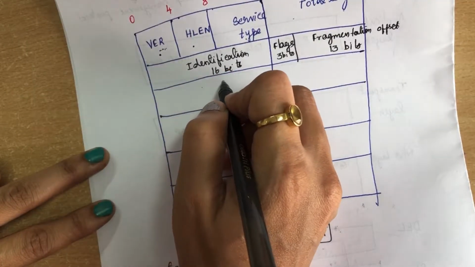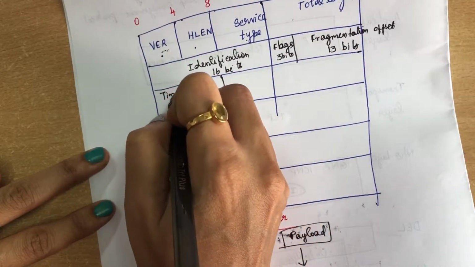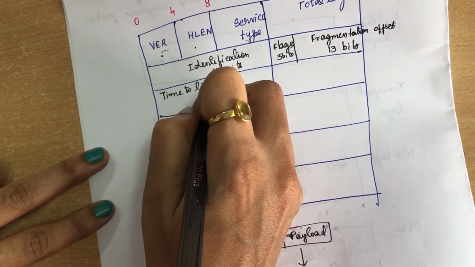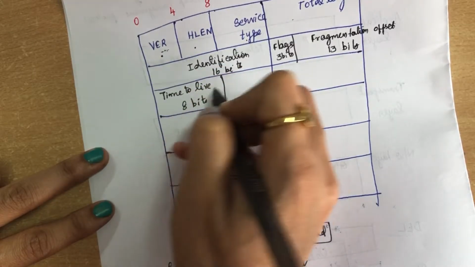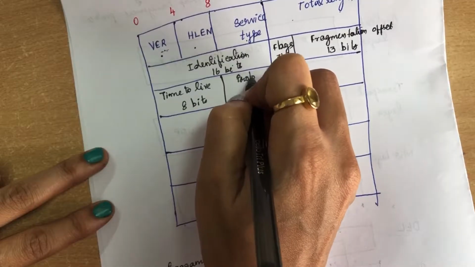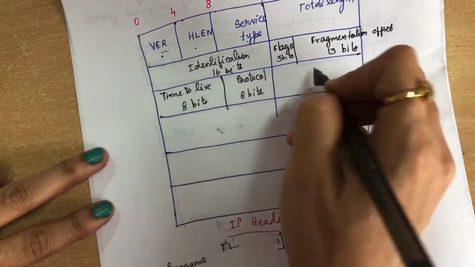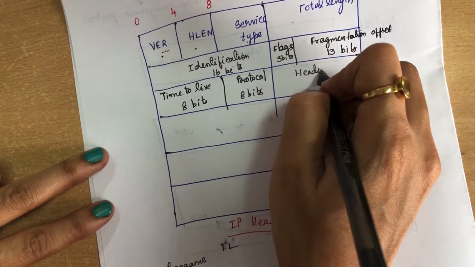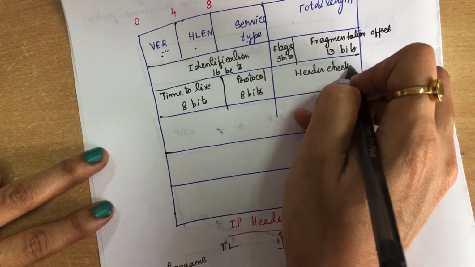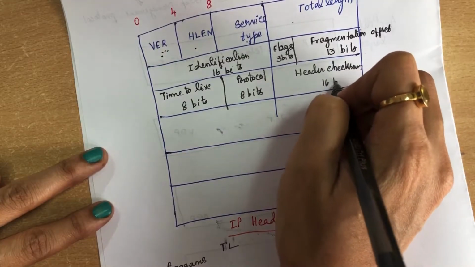And you have here time to live. Time to live value, which is of 8 bits. And next you have a protocol. Which protocol you are going to use for transmission, that is also of 8 bits. Next you have your header checksum. Checksum, which is of 16 bits.